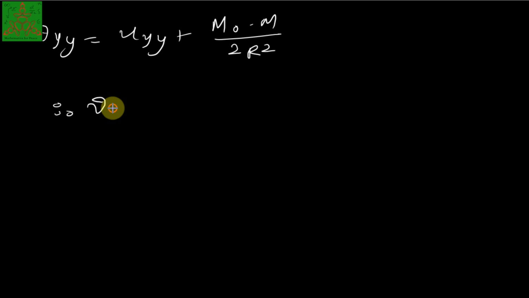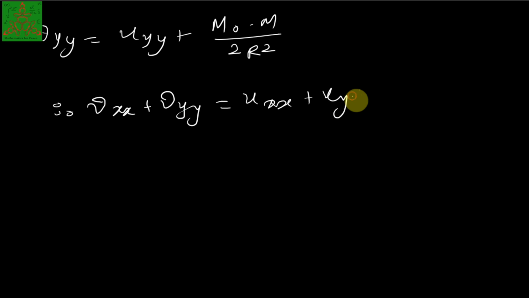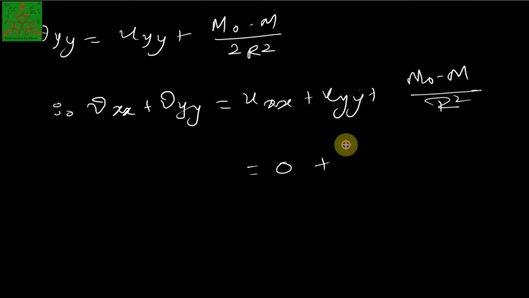So therefore vxx plus vyy, as per this, is uxx plus uyy plus this will lead to (m0 minus m) upon r square, because it is 1 by 2, 1 by 2. But uxx plus uyy, we know u is a harmonic function, so that's why it is 0. So it is 0 plus (m0 minus m) upon r square.